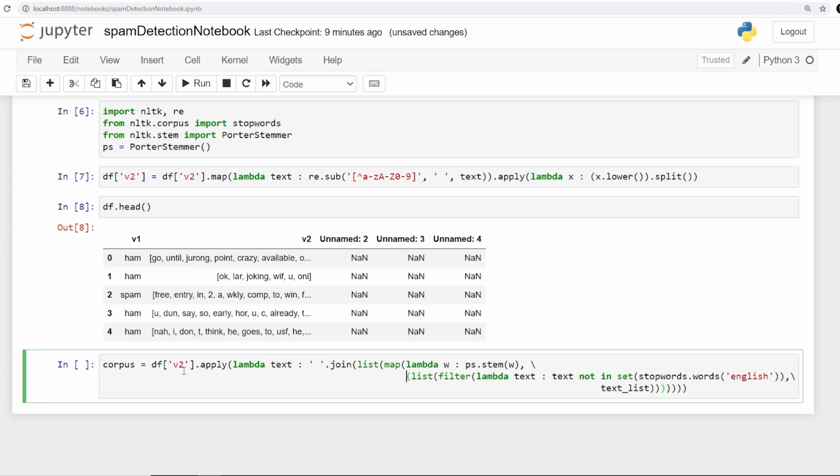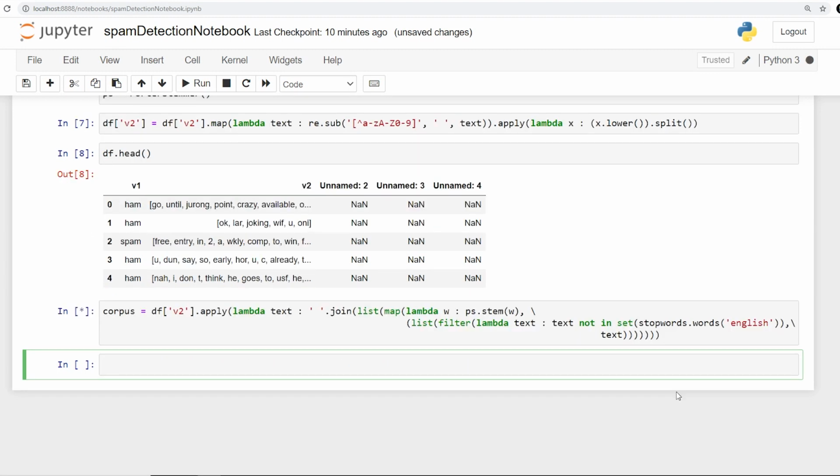Now let me once again walk you through it. First of all, I'm applying a function where it says lambda for the text. So this is text, and I was talking about list. I want to apply this entire function with the text, where I am saying that I have to join the words, which are stemmed, if these words are not available in the stop words. So this is the thing it is doing, and it is very easy. I could have actually even used the for loop, it doesn't matter.